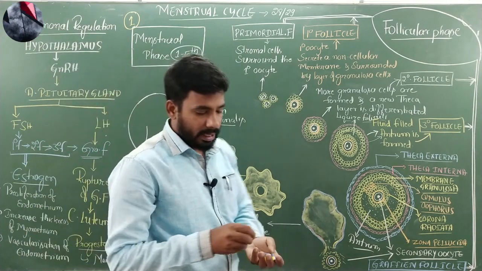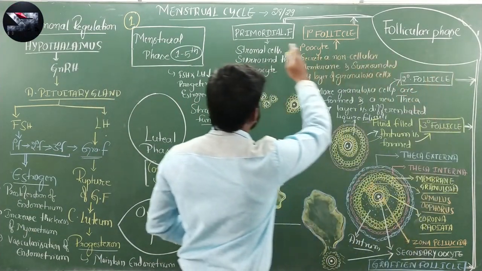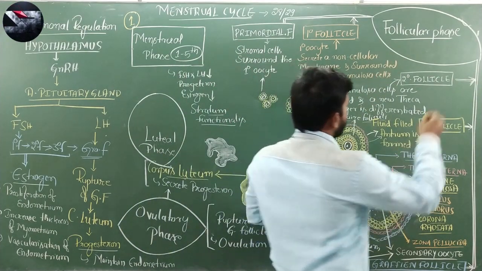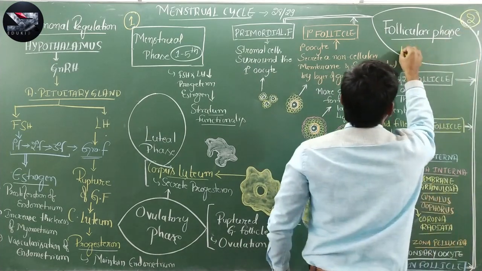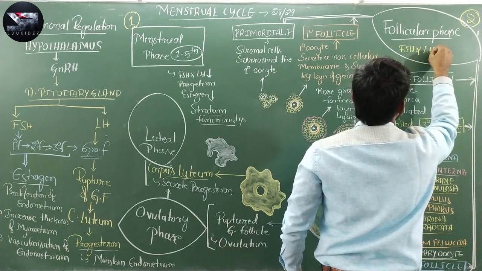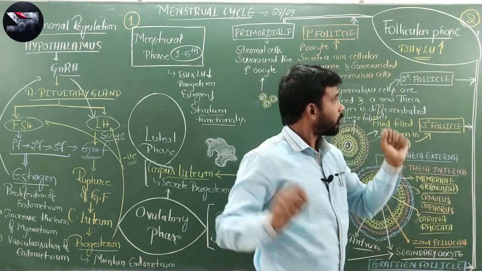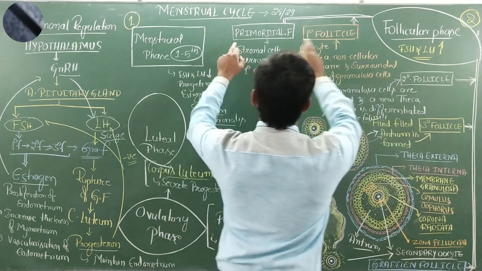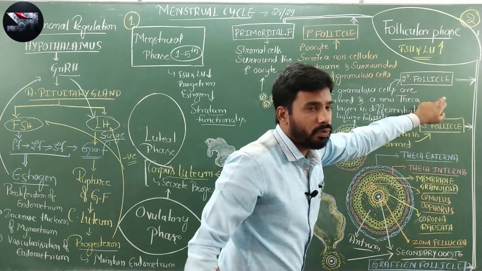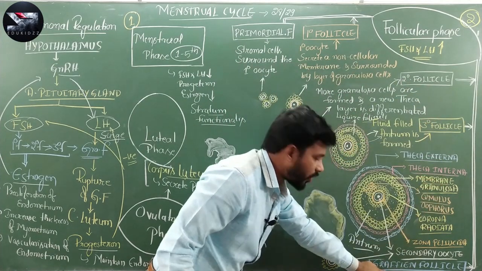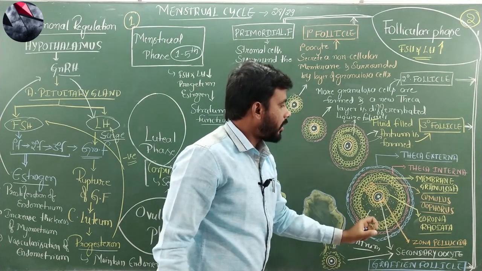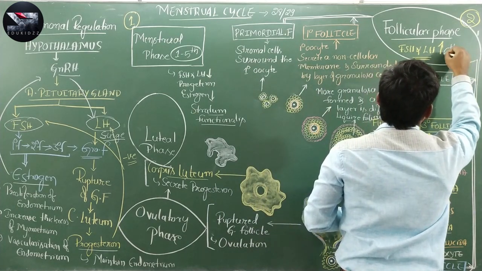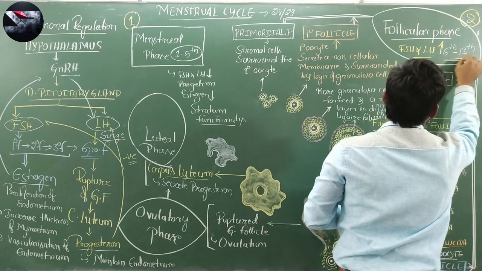And next, the second stage is the follicular phase. I have already explained how the ovarian follicles will mature. In the follicular phase, what happens? It is the second stage. Here, FSH and LH hormone levels are very high. So, this increased FSH causes the maturation of ovarian follicle, from primordial to primary follicle, primary to secondary, secondary to tertiary, and tertiary to Graafian follicle. And this follicular phase is from the 6th to 13th day of the menstrual cycle.